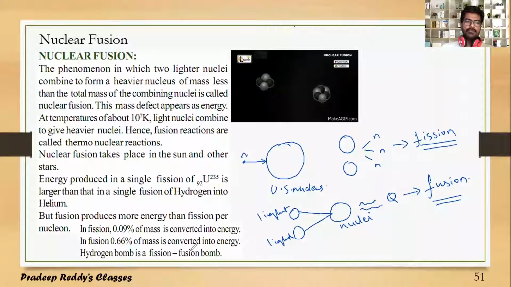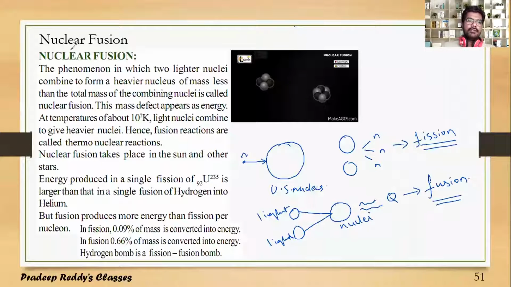So what nuclear fusion does is, when two lighter nuclei are combined to form one more nucleus, the binding energy of the two initial lighter nuclei and the binding energy of the product formed after fusion are not the same. There comes some mass defect. Because of that mass defect, some energy is released in this process, and this process is also a chain reaction. Continuous reactions take place in this case.